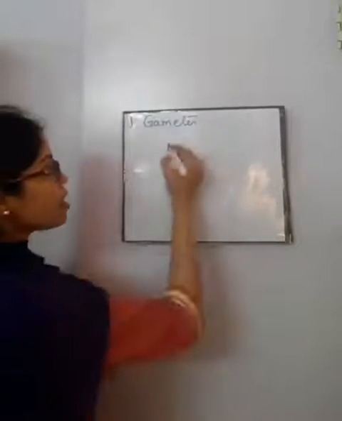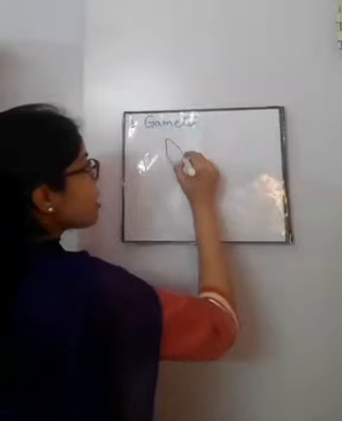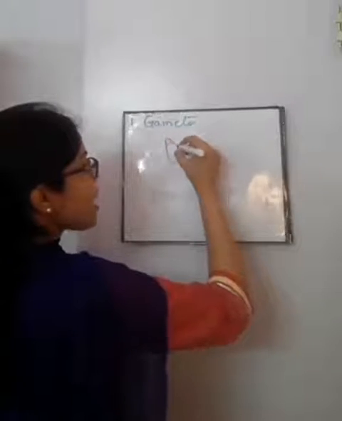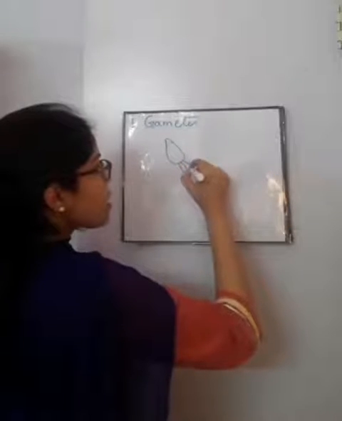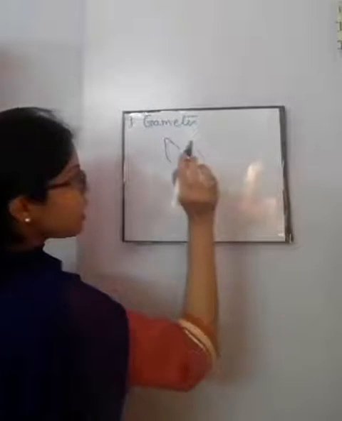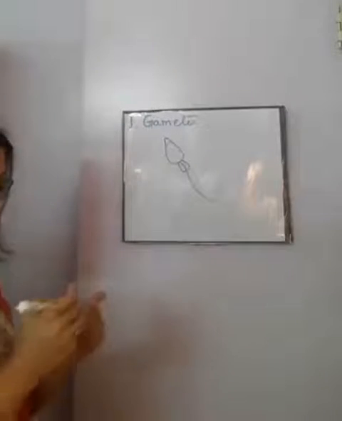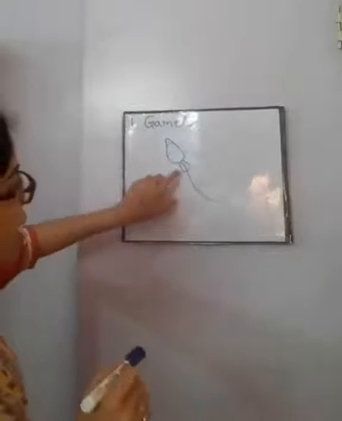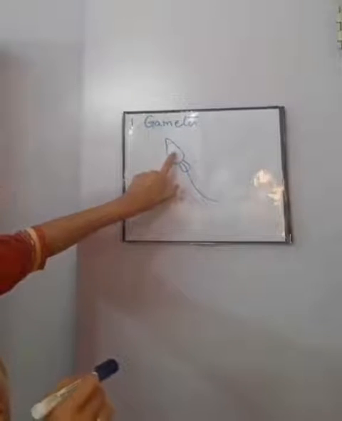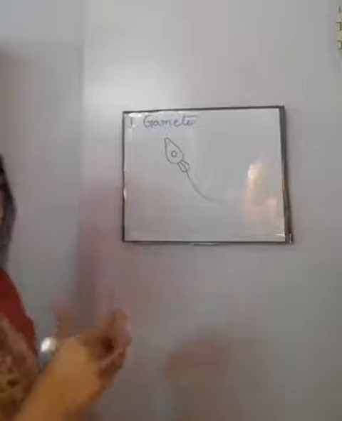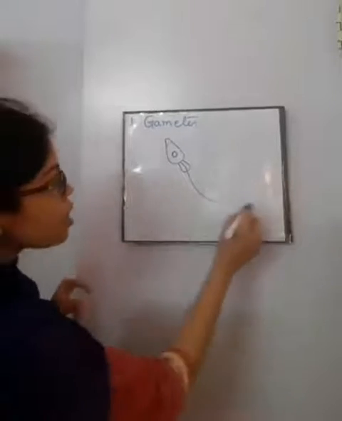The male gamete, as you know, sperm, is a structure which has a head, a neck, and then a tail. This is the basic structure of sperm. The head contains the nucleus, because every cell contains a nucleus, and then there is the sperm tail.